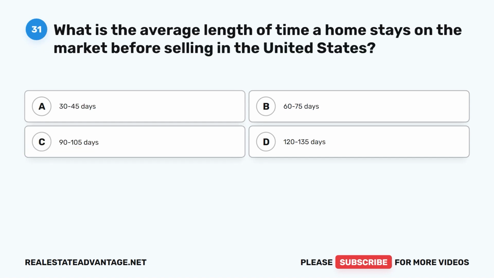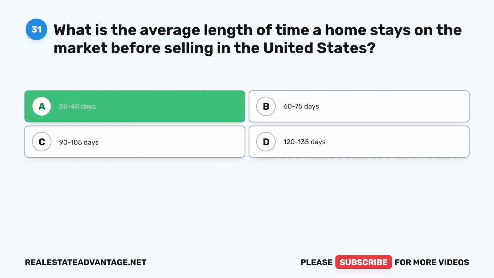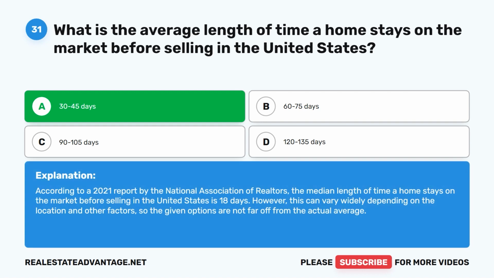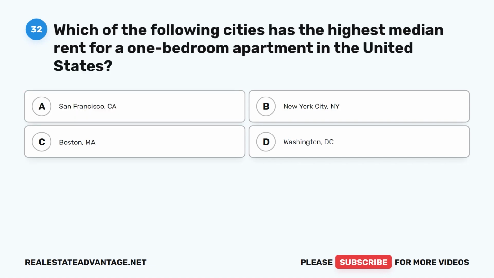Question 31. What is the average length of time a home stays on the market before selling in the United States? A. 30 to 45 days. B. 60 to 75 days. C. 90 to 105 days. D. 120 to 135 days. The correct answer is A. 30 to 45 days. According to a 2021 report by the National Association of Realtors, the median length of time a home stays on the market before selling in the United States is 18 days. However, this can vary widely depending on the location and other factors, so the given options are not far off from the actual average.